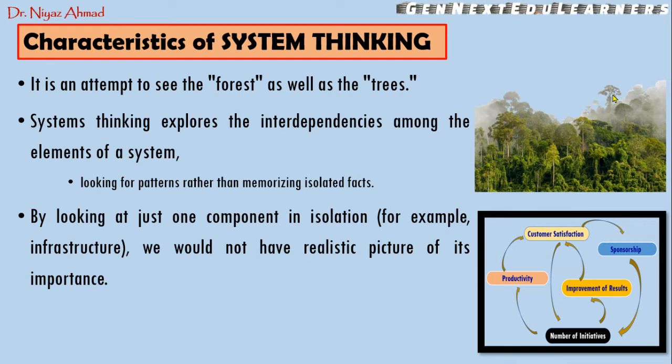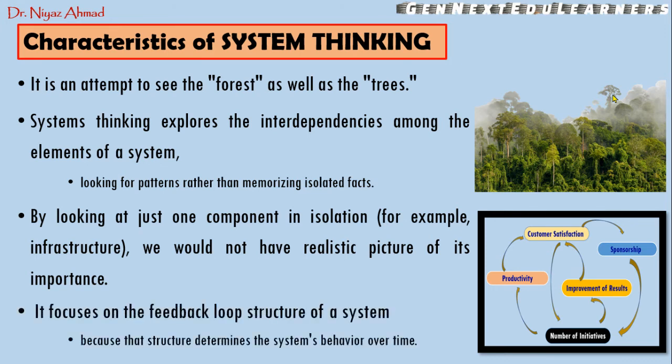If there is no interaction of this infrastructure with the teaching learning process, if there is no interaction of this infrastructure with the performance of the students, then this infrastructure is a wastage. So we cannot get the realistic picture if we are not considering their interactions with the institution. So here we are focusing on the feedback loop structure of a system, because that structure determines the system's behavior over time. So this feedback loop structure determines the system's behavior over time.